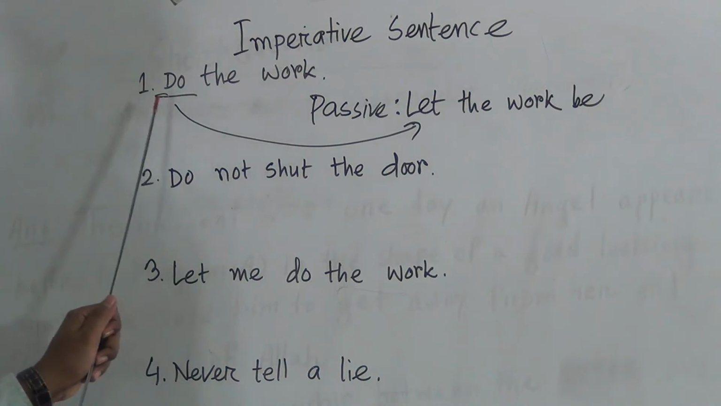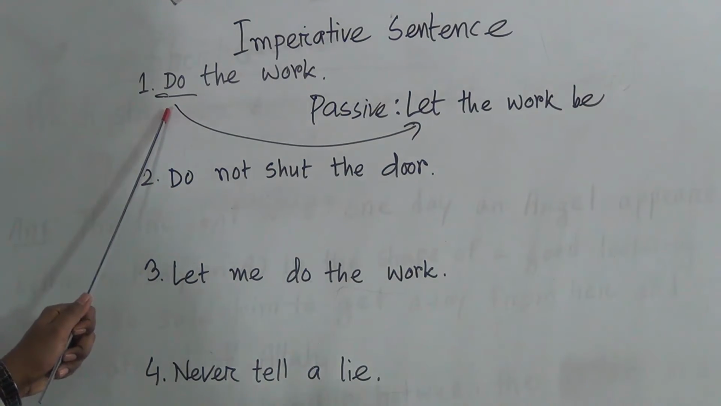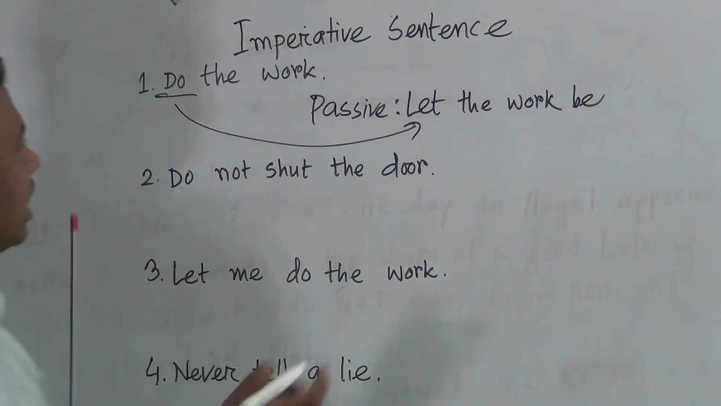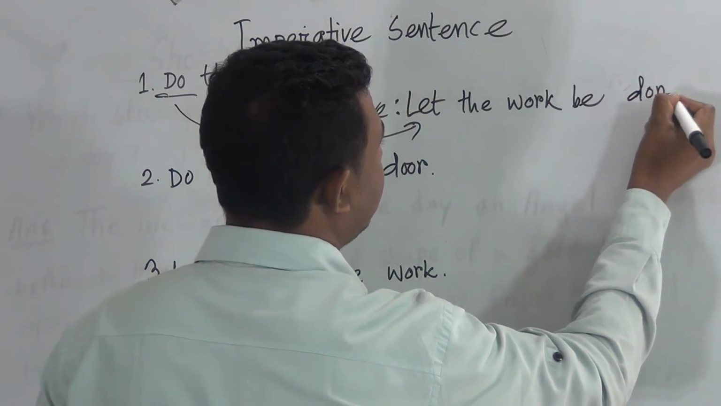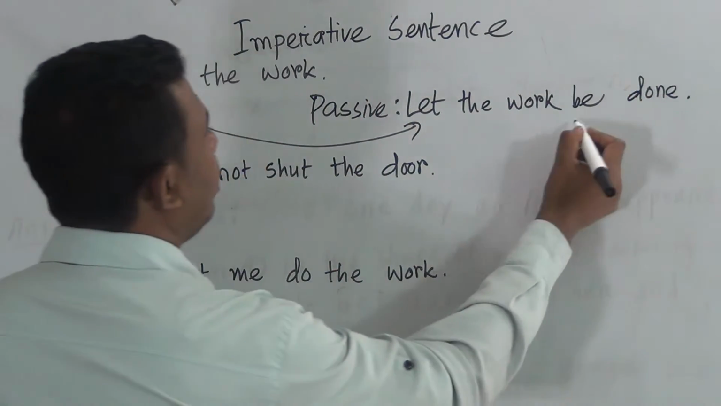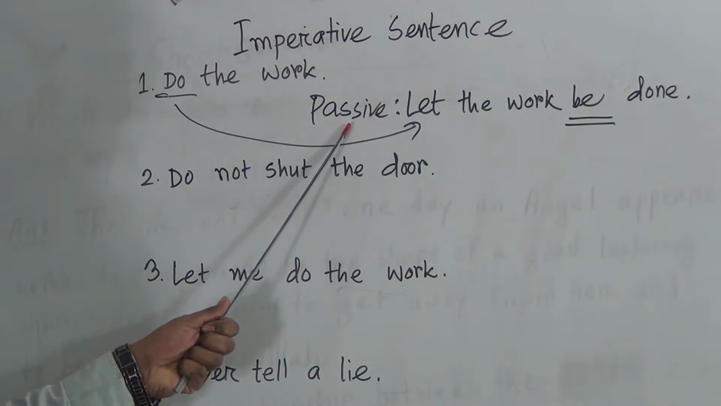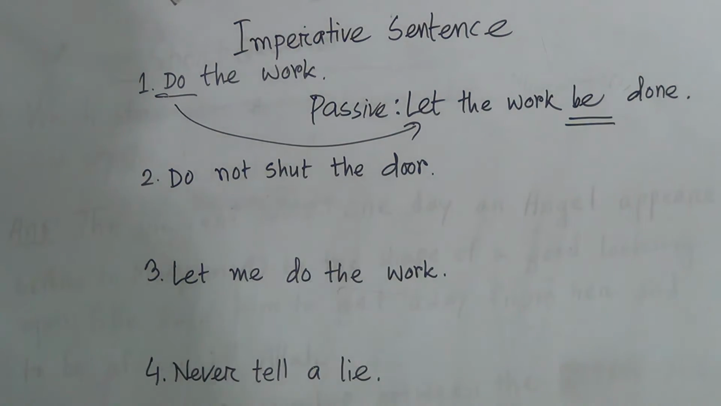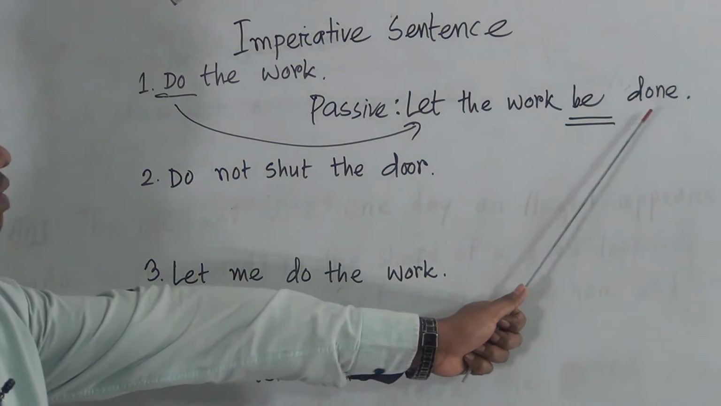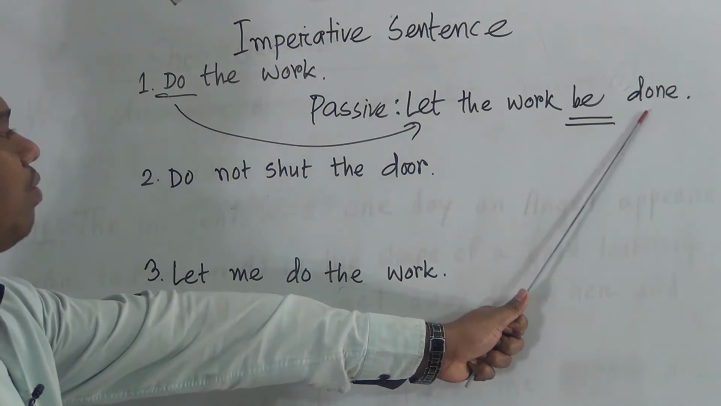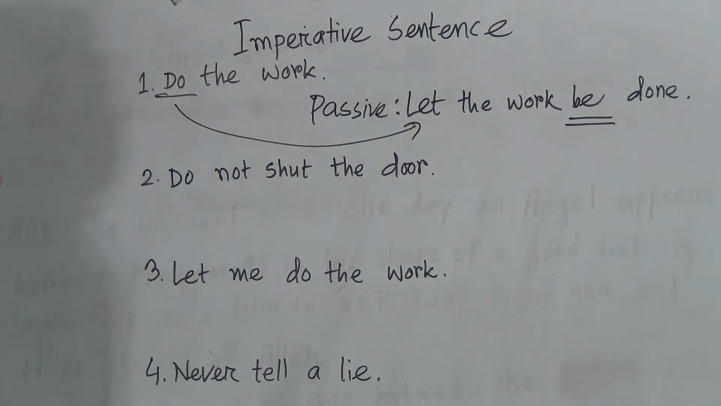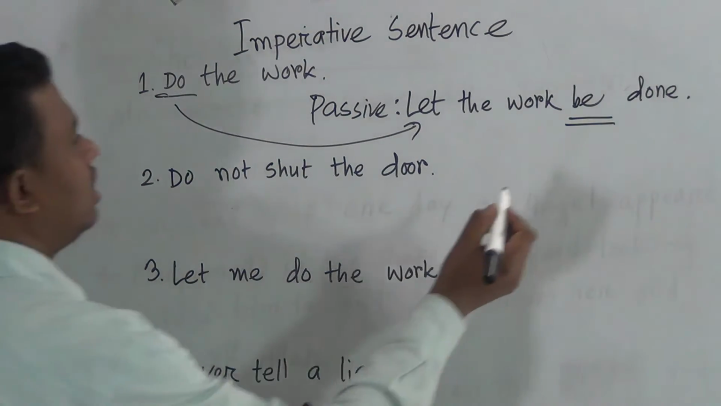Then, do the work. What was its verb? Do. Then do's past participle form: do, did, done. Let the work be done. Dear students, now a question may arise as to why you have used be. You know that in passive form we need to use an auxiliary verb, and after the auxiliary verb we need to write the past participle form of the verb. And if we don't use the auxiliary verb, we can't use the past participle form after that. So we have to use this be.